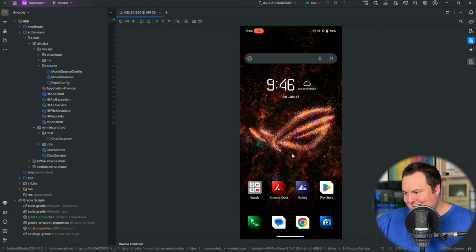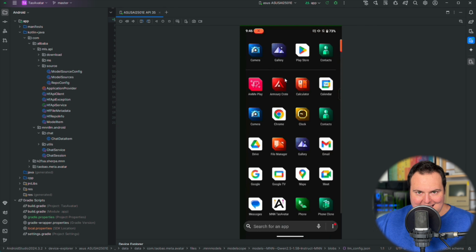Let's run this app. So this is really quite interesting, and I am obviously going to just quickly touch upon the steps to actually get this installed on your own Android device, assuming that you are capable of gently navigating Android Studio and also have developer mode enabled on your own Android device.